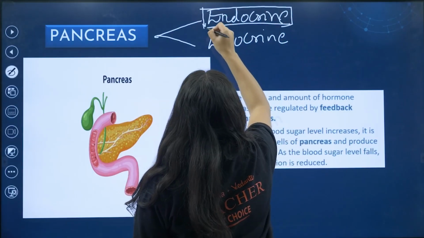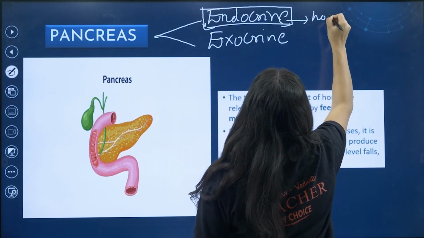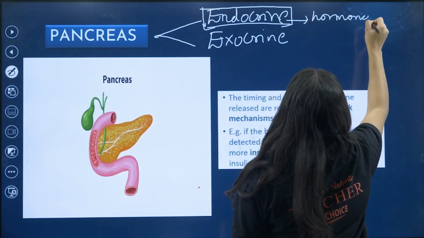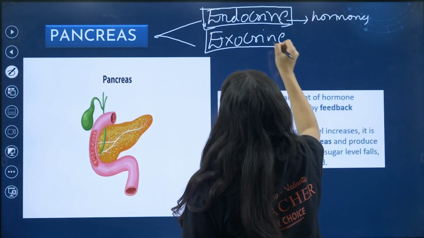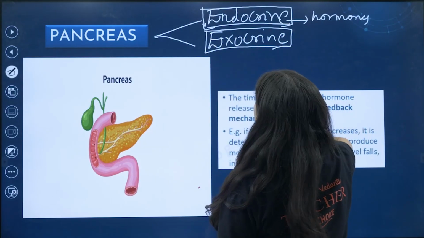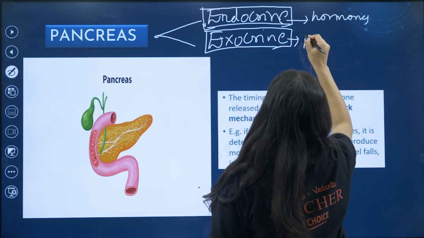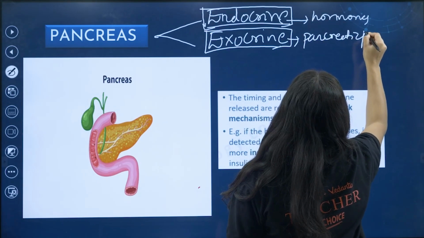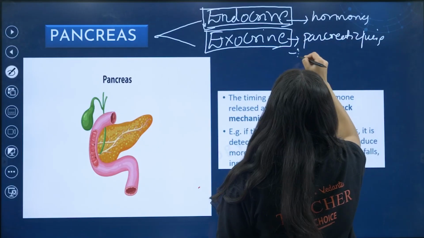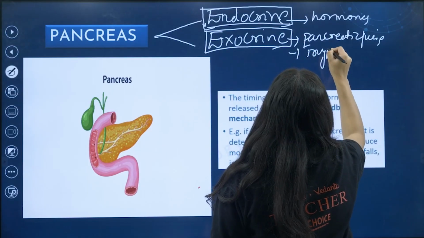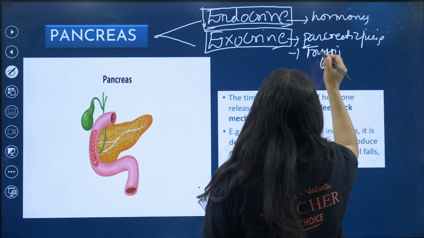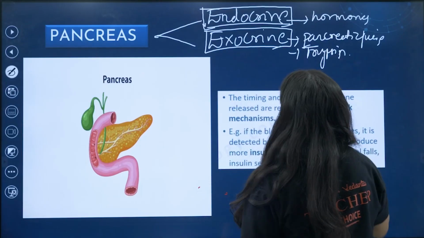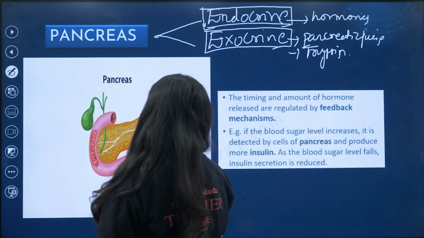Endocrine means they secrete hormones. Exocrine means from the pancreas you can see they release pancreatic juice, juices like trypsin.